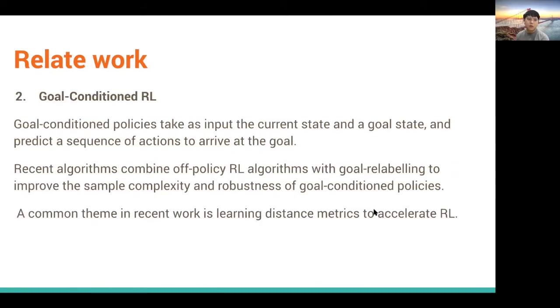And next one is goal conditioned RL. This policy takes as input the current state and the goal state, and it predicts the sequence of actions to arrive at the goal. And recent algorithms are combining off-policy algorithms with goal labeling to improve the sample complexity and robustness of the goal conditioned policies.